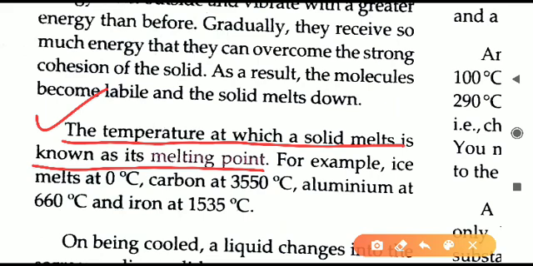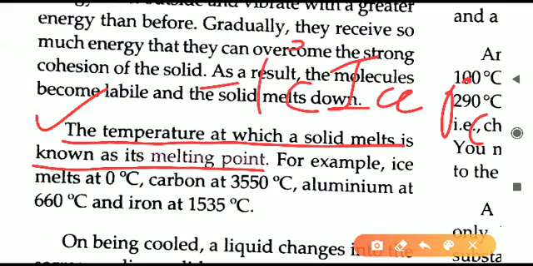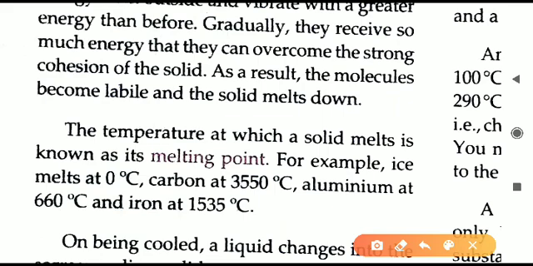For example, ice will melt at what temperature? At 0 degrees Celsius. As the temperature comes to 0, water will start forming from the ice. When the temperature is less than 0, if we say -1, then ice will remain ice only, it will remain solid. But as the temperature approaches 0 degrees Celsius, ice will start converting into water. It will start melting. That is a fixed temperature at which it is happening.